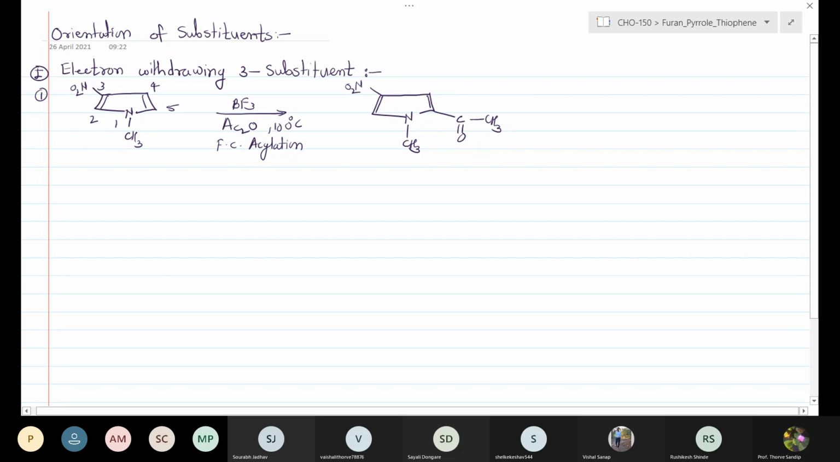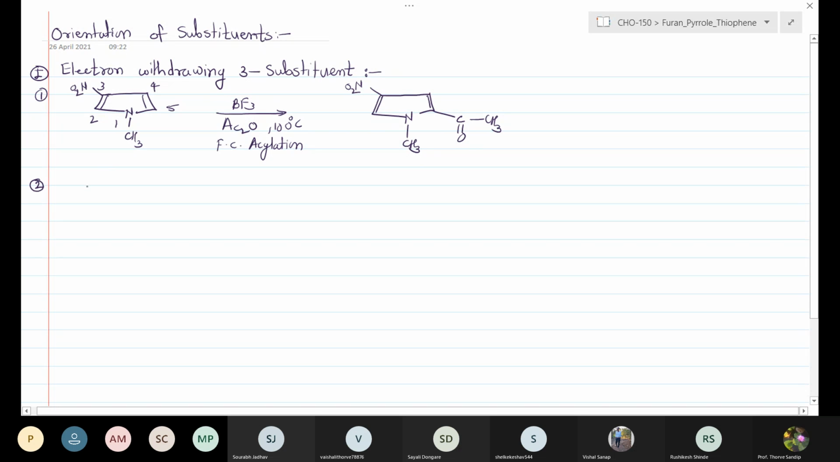If there is an electron withdrawing group at the 3rd position, the next incoming electrophilic substitution takes place at the 5 position. Here the reaction is carried out with acetic anhydride at 100 degrees centigrade with boron trifluoride. That gives the Friedel-Crafts acylation reaction. We can get the 5-acyl derivative.